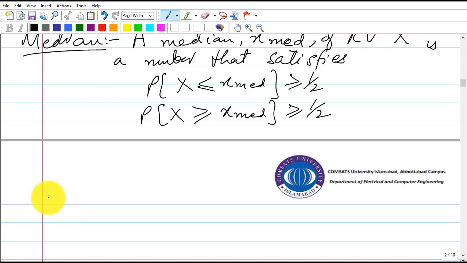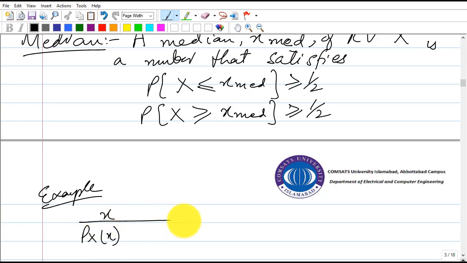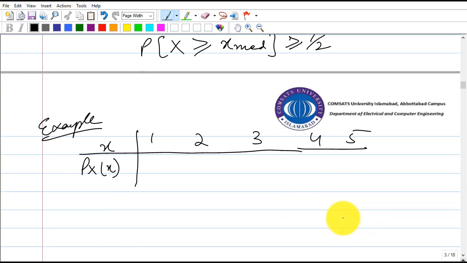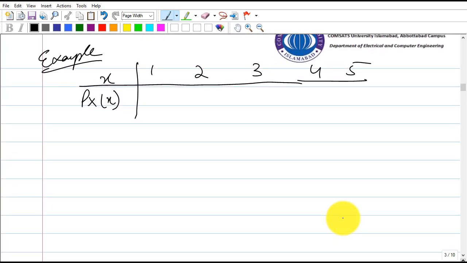So let's take an example. We have x and its corresponding PMF values. Say x is 1, 2, 3, 4, 5, and the corresponding probabilities given in the PMF are 0.2, 0.1, 0.1, 0.3 and 0.3.